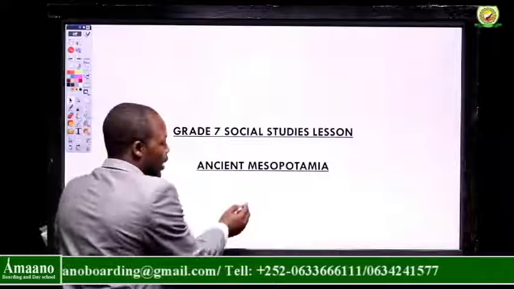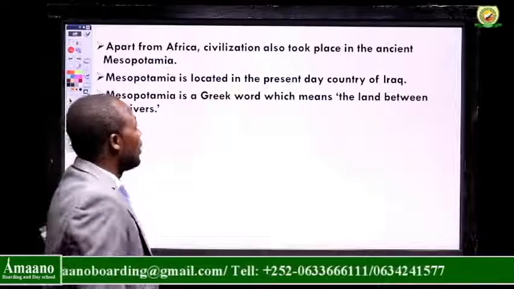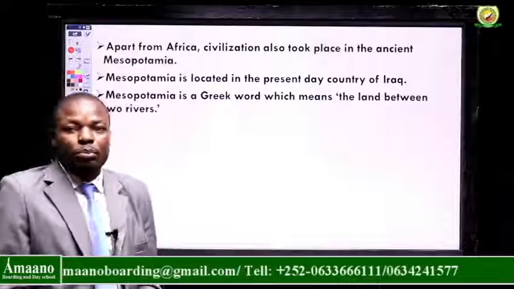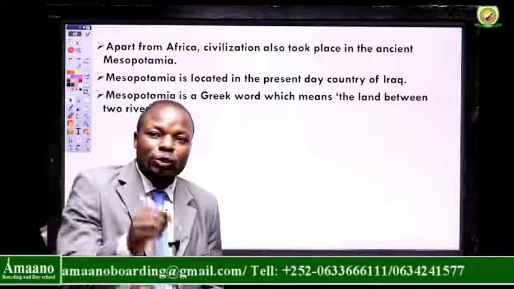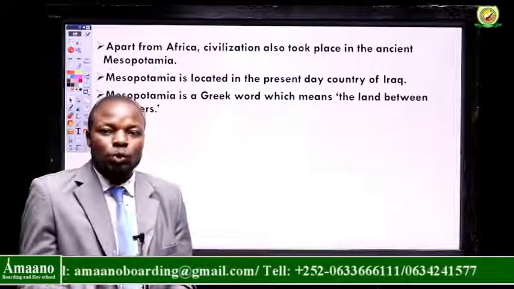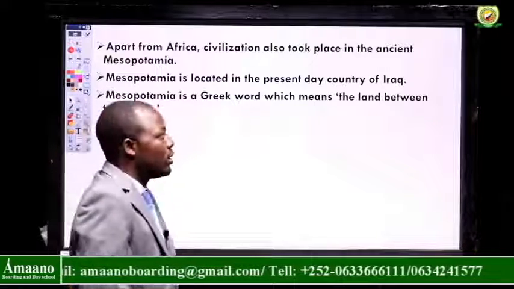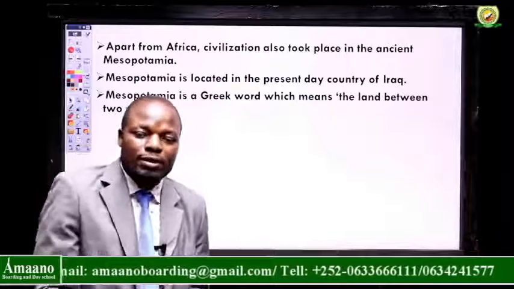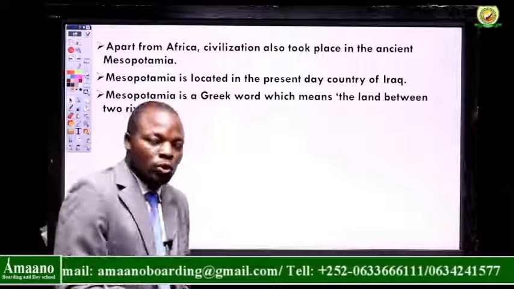Now, to begin with, Mesopotamia is a Greek word that means the land between two rivers. A Greek word that means the land between two rivers. Greek is a language spoken by the people of Greece. Greece is a country in Europe.